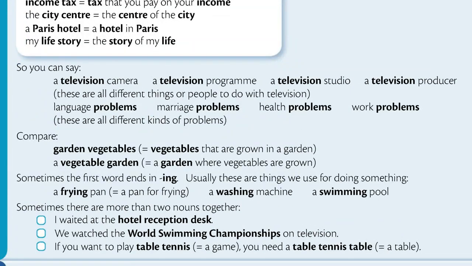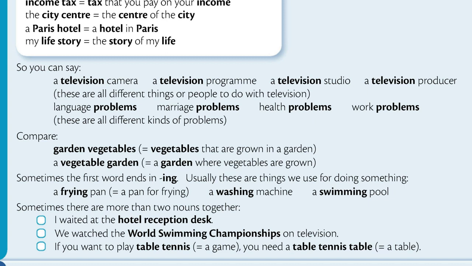So you can say a television camera, a television program, a television studio, a television producer. These are all different things or people to do with television. Language problems. Marriage problems.